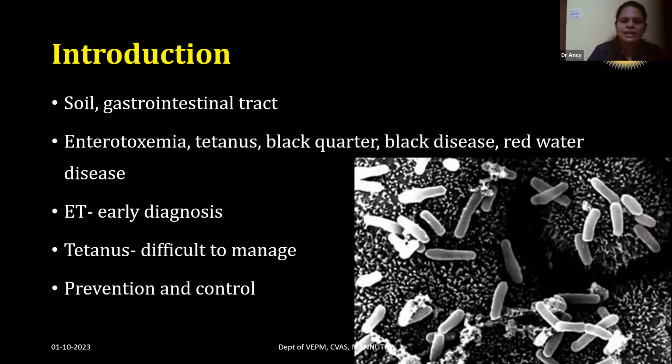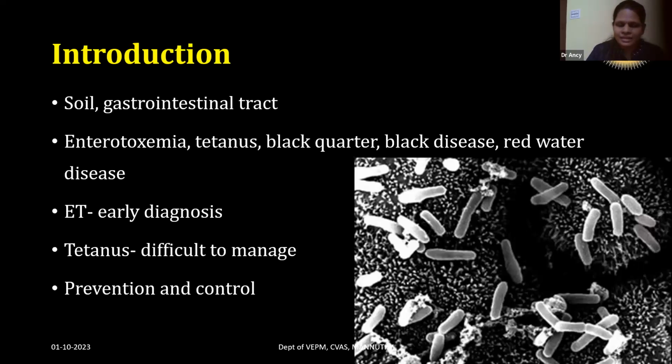So there are many Clostridial diseases that can affect goats, like enterotoxemia, tetanus, black water, black disease, red water disease, big head disease, or botulism. So there are a number of diseases that affect goats. But some diseases are more important.